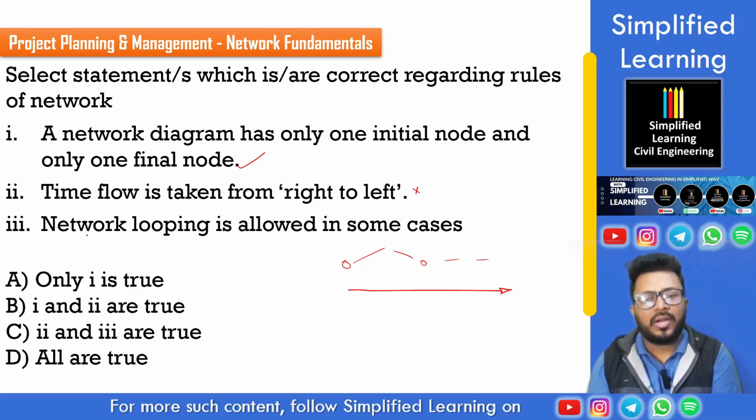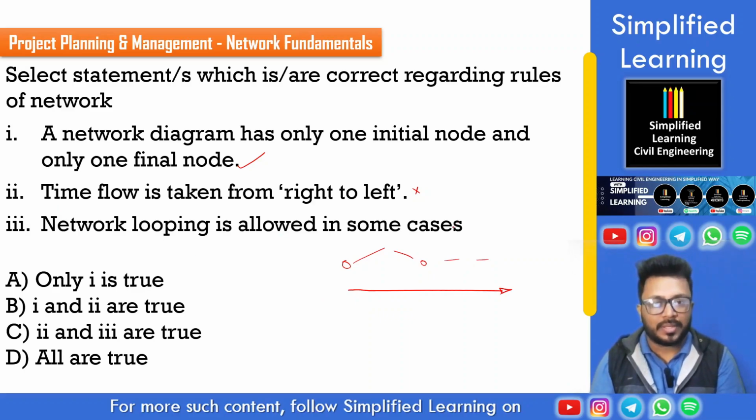We start from left and we end up at the right end, right? Then, network looping is allowed in some cases. This is completely wrong because we never allow any loop in a network. If a loop is there, then the activities and events are going to be looping from that specific path only. It is going to be a cycle. That's why we don't want that cyclic error or looping error in our diagram. That's why statement 3 is false. Thereby, looking at the options, only option 1 is true.